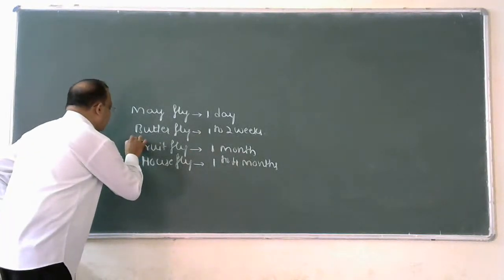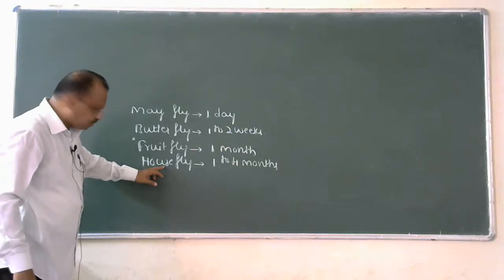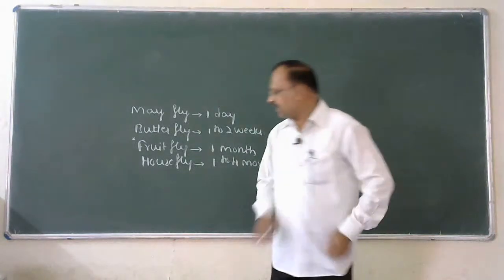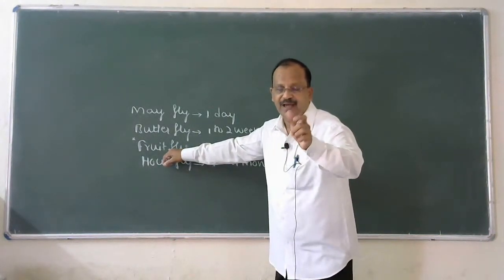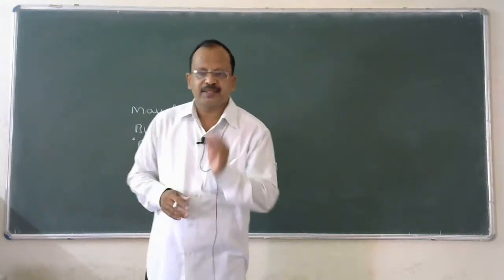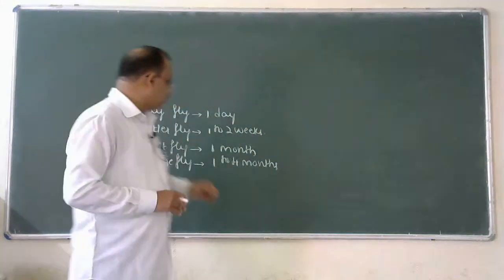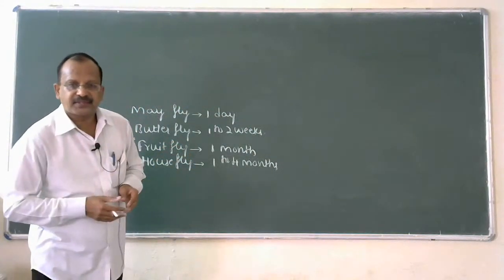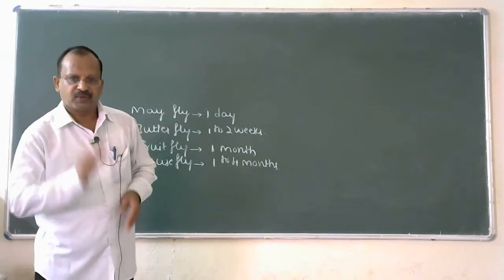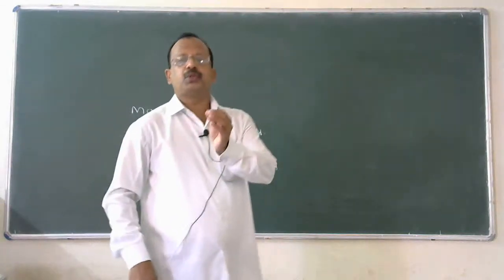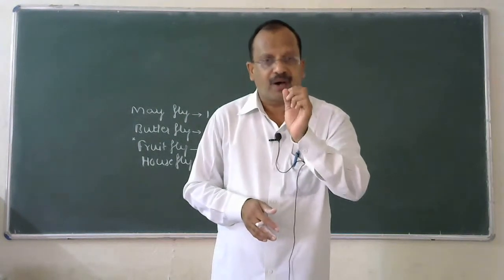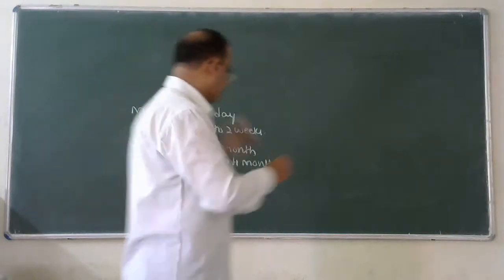Please remember one line. I am expecting that you have seen the housefly. Housefly and fruit fly look more or less alike, but fruit fly has red eyeballs and is a little bit larger in size. Fruit fly is commonly called the Cinderella of genetics, or you can call it a vinegar fly. Fruit fly's scientific name is Drosophila.